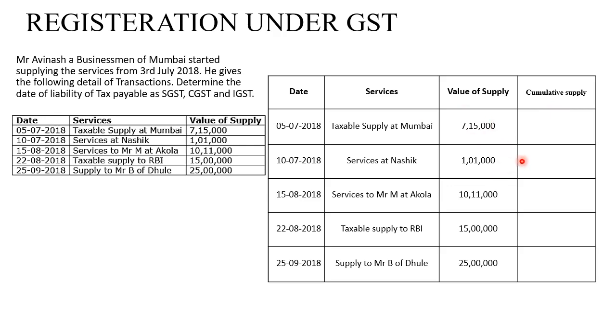So the cumulative supply for this particular question is 7,15,000, 8 lakh 16, 18 lakh 27, 33 lakhs 27, and 58 lakh 27,000. Now, since he is in the state of Maharashtra, which comes in the other category, for services the threshold limit is 20 lakhs. So we need to check when Mr. Avinash crossed 20 lakhs. As per the question, he surpassed 20 lakhs on 22nd 8 2018, where the aggregate turnover is 33 lakh 27,000.